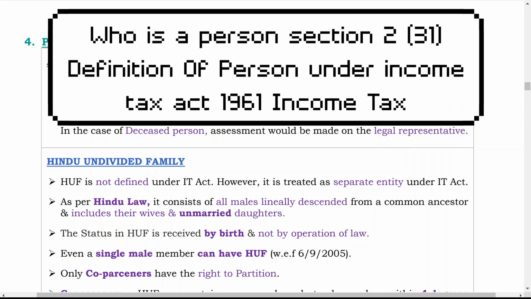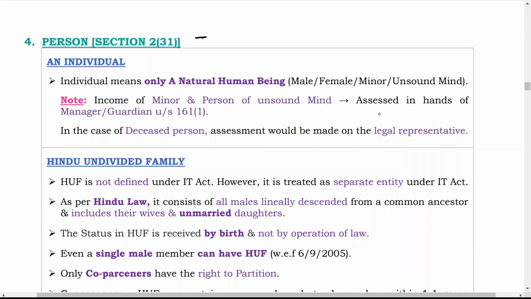Today we will discuss the meaning of person, Section 2 Subsection 31. Who is a person? It is an inclusive definition, because the person's definition is inclusive. I already told you in one of the videos what is inclusive, what is exclusive, and what is hybrid.